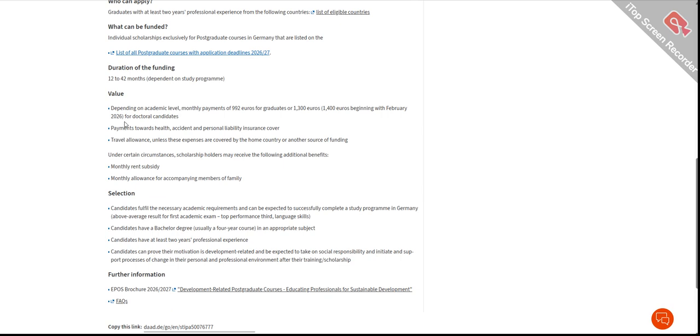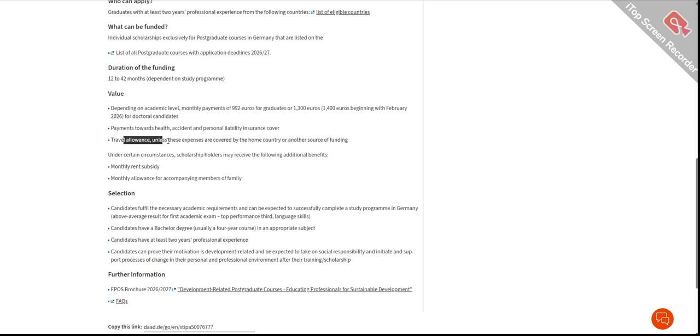Now let's talk about the value of this scholarship depending on your academic level. Your monthly payment is 992 euros for graduates, or 1300 euros or 1400 euros for doctoral candidates, as of February 2026. They have written it over here very clearly. You can convert the currency according to your country and see what kind of amount they are giving you in the name of the scholarship. Payments towards health, accident and personal liability insurance will also be covered through your scholarship. I think this is a very good opportunity as well.